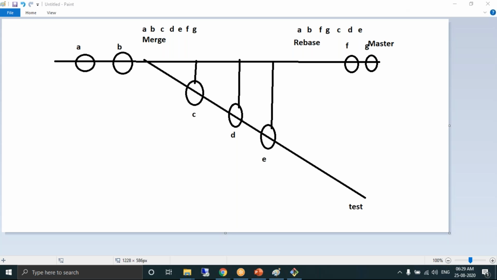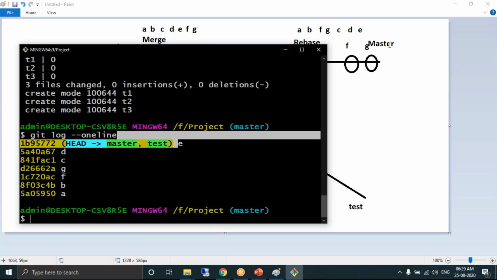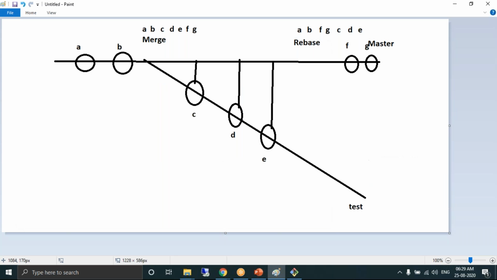When you perform a regular merge, do you remember that as part of the merging process, a new commit got created, Prashant? Yes, Ananya, you're right. When you perform a normal merge, you get your commits as well as an extra commit that gets created. When you perform rebase and merge, you are not getting an extra commit. You get only the commits belonging to the child branch as the latest of the master. The additional commit will not be created. This is one more difference between merge and rebase.